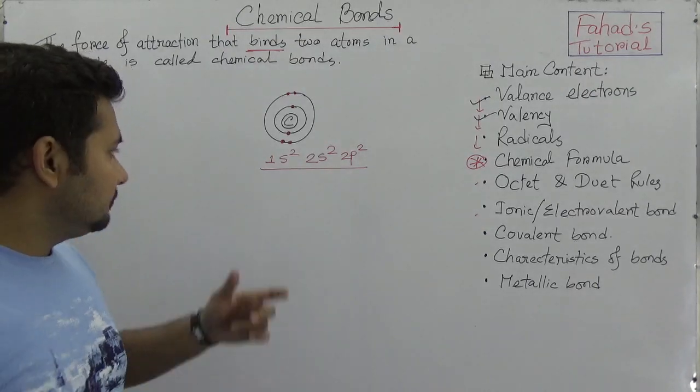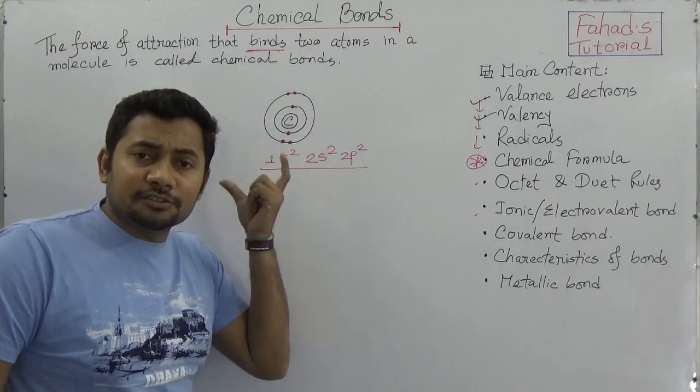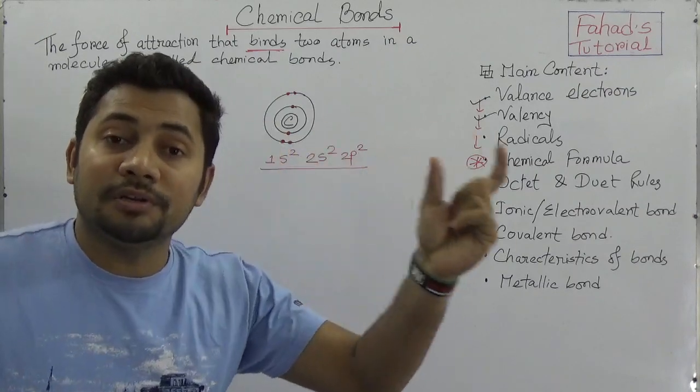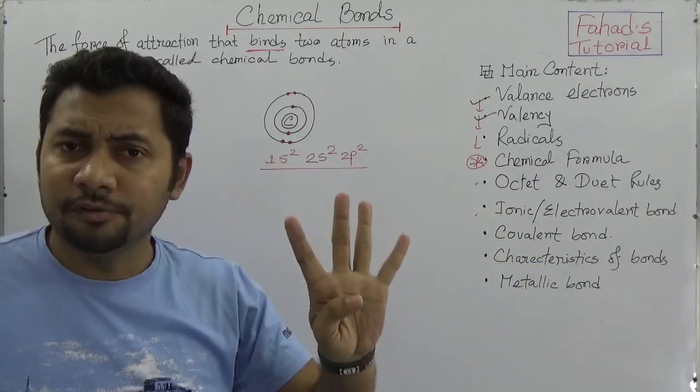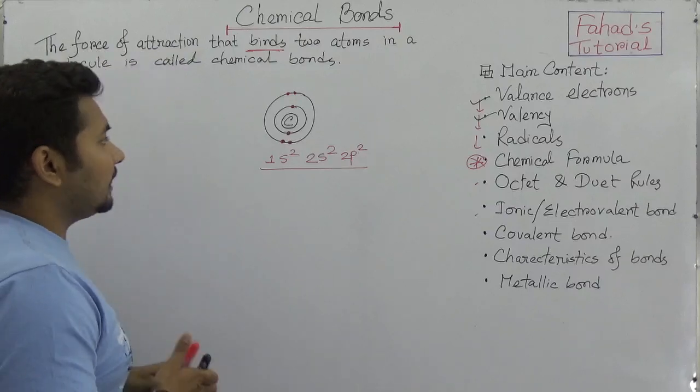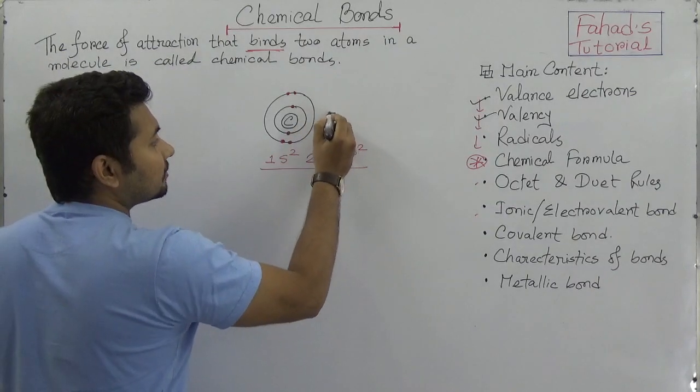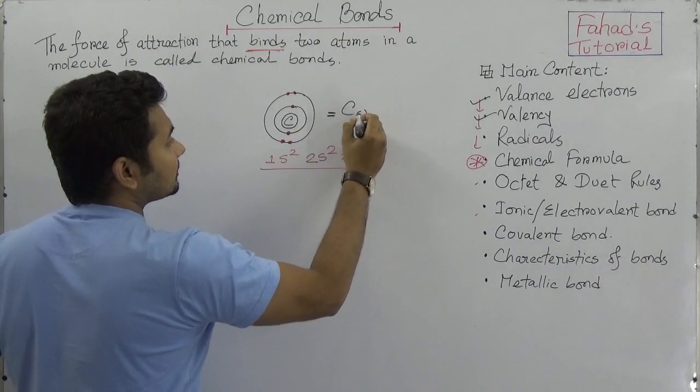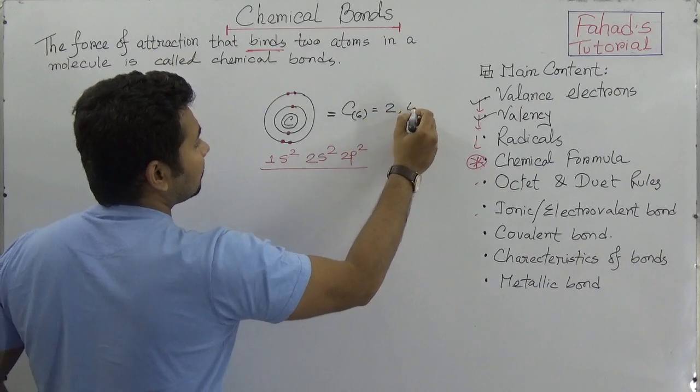Now think, how many electrons are in the outermost shell? 4. So you know that the electron configuration of carbon, atomic number 6, is 2, 4.